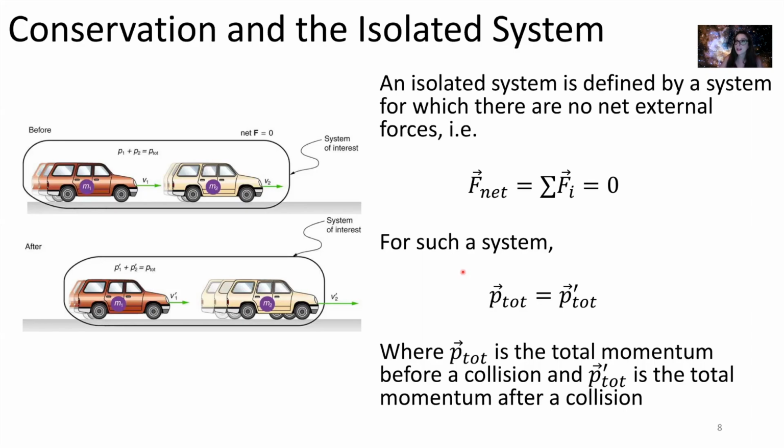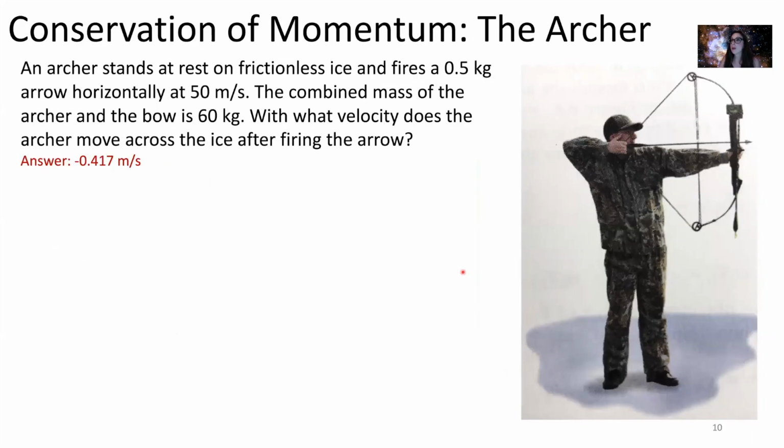And remember that our momentum is the mass of our object times its velocity. Momentum is a vector, so that momentum vector is going to be pointing off in the same direction as our velocity vector. In this first problem we're going to solve, actually there's not a collision, but we can think about our whole system and think about the sum of the momentum before and after some action in order to figure out what are the velocities in our system.